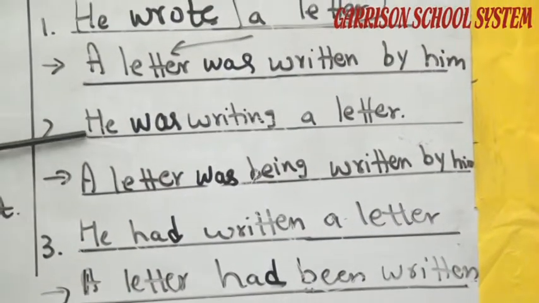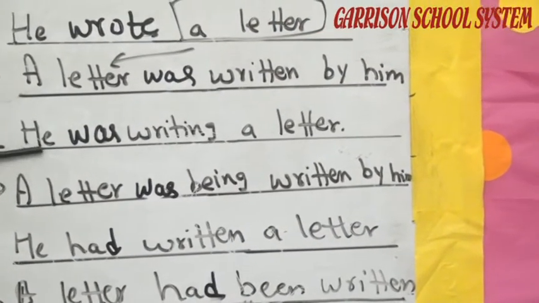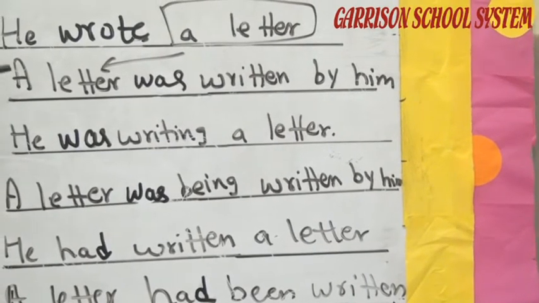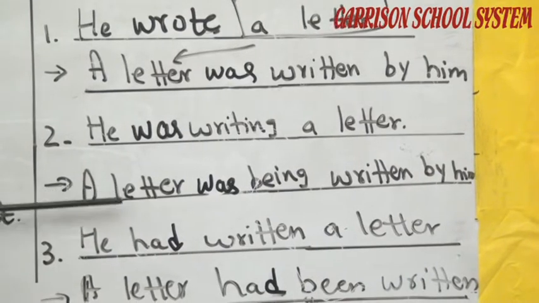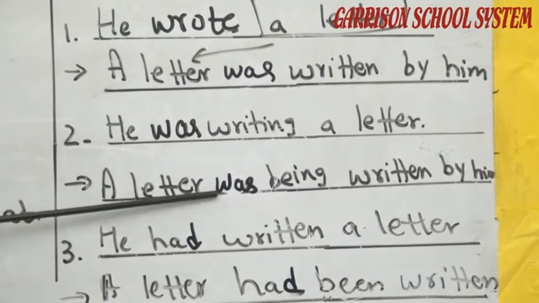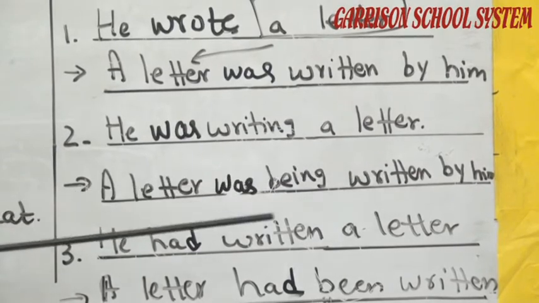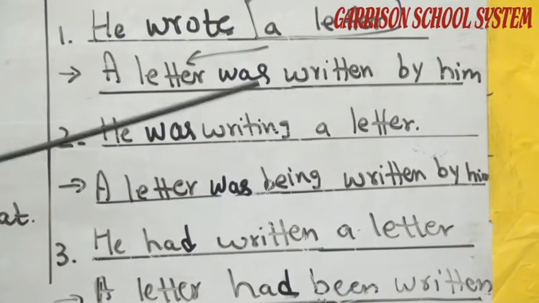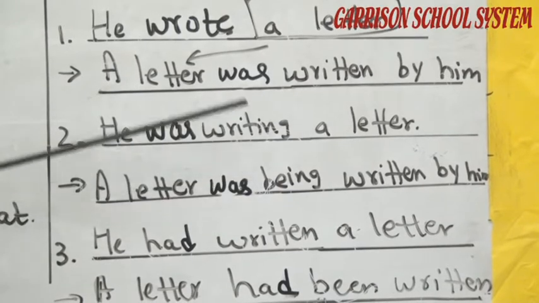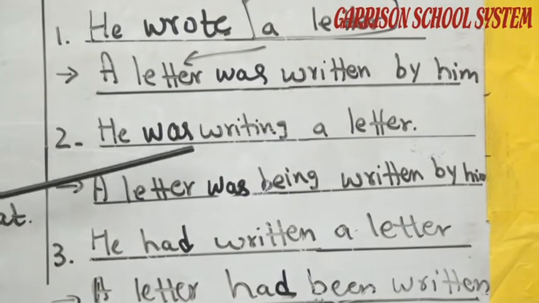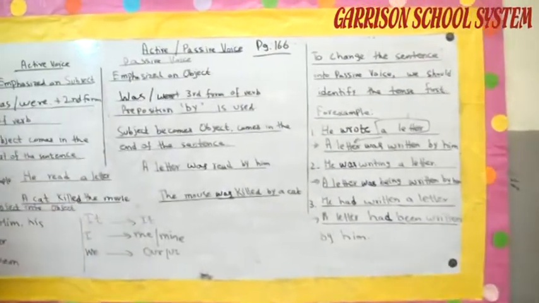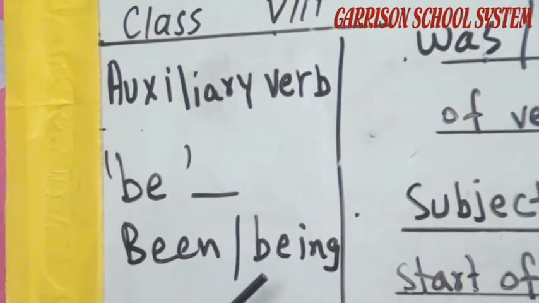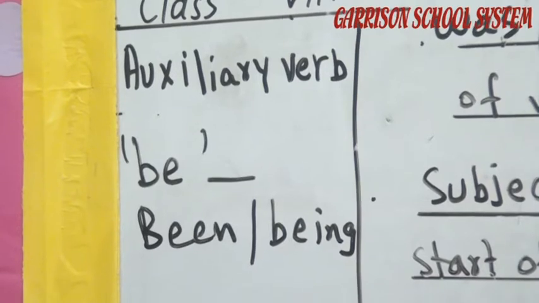He was writing a letter. It shows that it is past continuous, active past tense continuous, which is changed into passive past tense continuous. A letter was being written by him. Why do we use "being" here? Because we already said that we use the auxiliary verb "be" in the whole passive voice, which is also changed into "been" and "being" according to the tense.